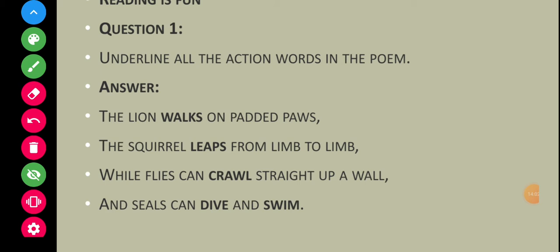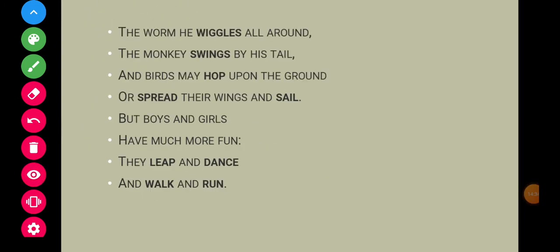So everyone, the lion walks on padded paws, walks. It's an action word. The squirrel leaps from limb to limb, leaps. It's an action word. While flies can crawl straight up a wall. Crawl, action word. And seals can dive and swim are action words. Okay, children? The worm, he wiggles all around, wiggles.